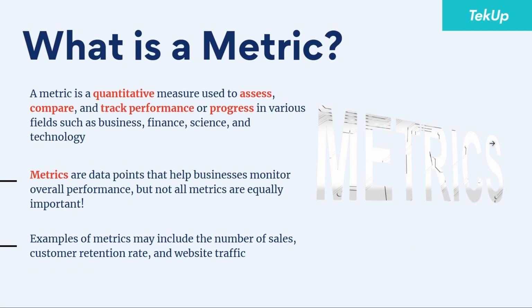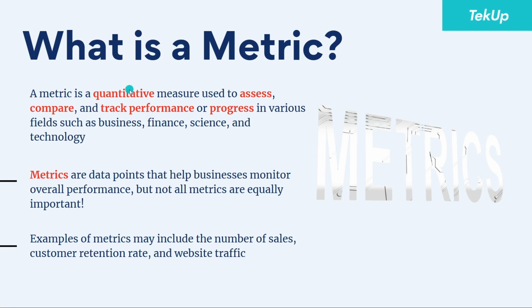Now let's look at what is a metric. A metric is a quantitative measure used to assess, compare, and track performance or progress in various fields such as business, finance, science, and technology. When you're talking about metrics, one thing you need to pay attention to is all the words highlighted in red.